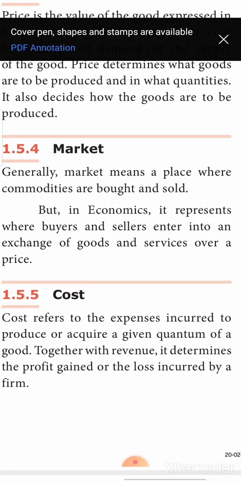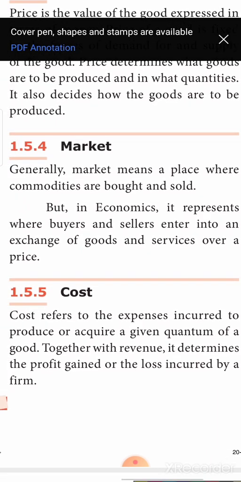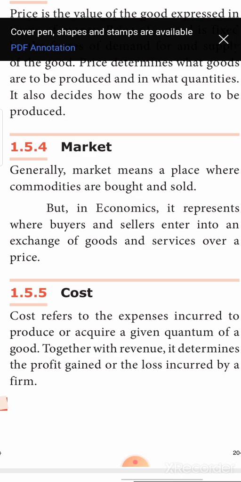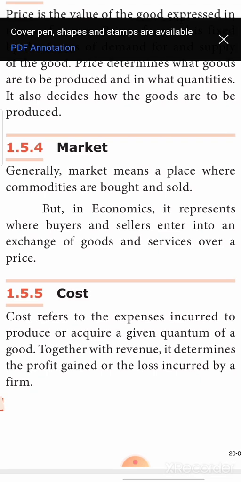Next is cost. Cost refers to the amount of money that is incurred to produce or acquire a certain quantity of commodity. Okay, the amount of money that is incurred to produce a commodity or to acquire a commodity or to buy a commodity from one place and sell it.